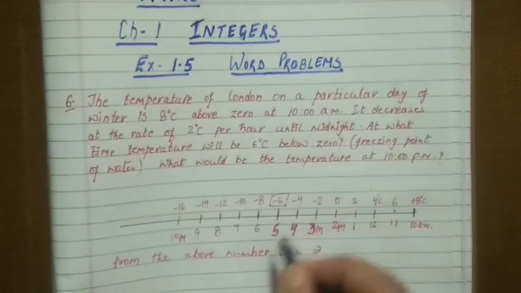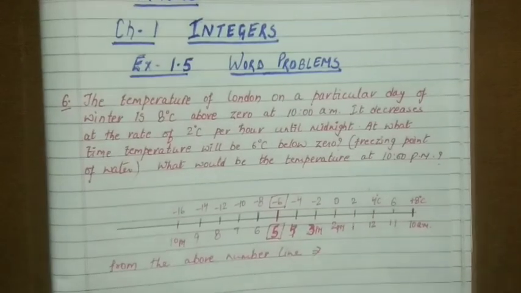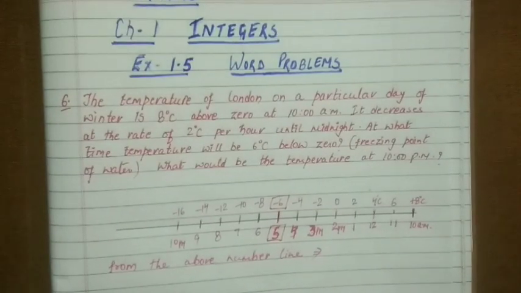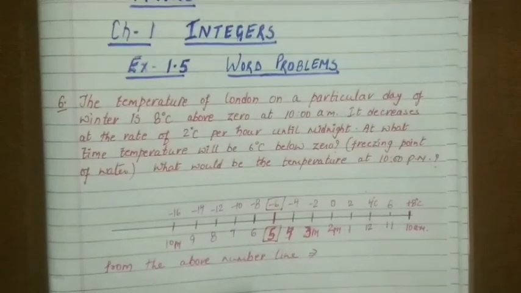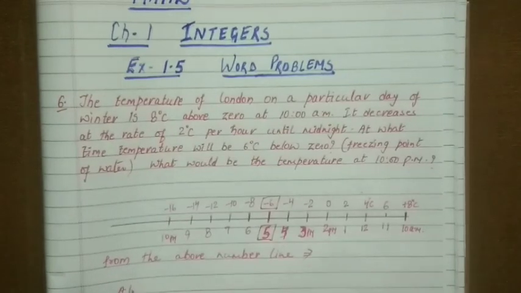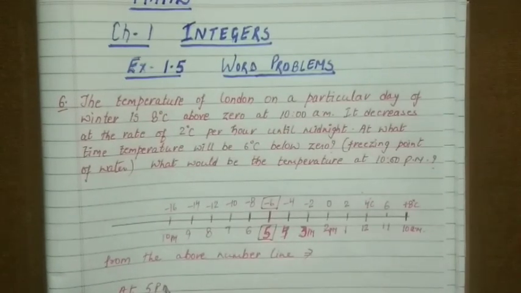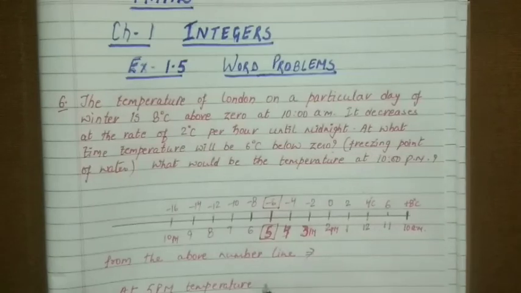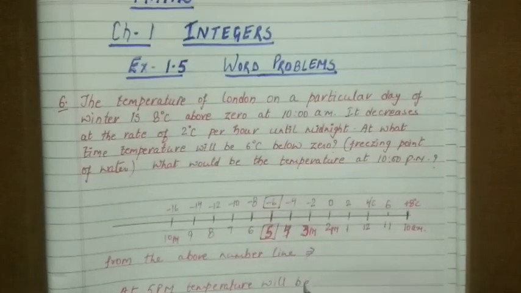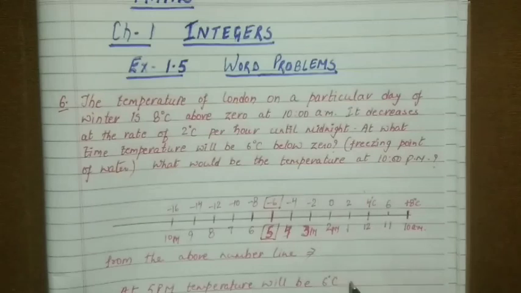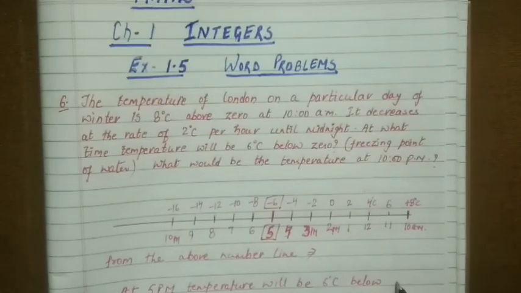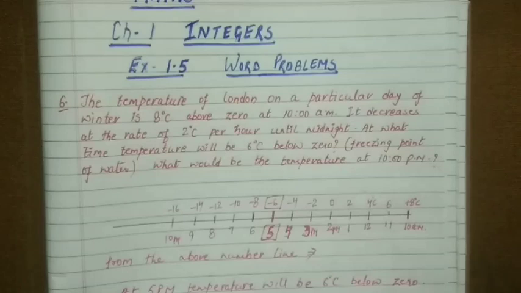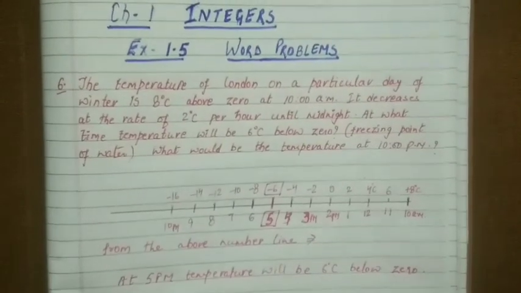Minus 6 is here, and the time was 5 p.m. So from the above number line you can answer at 5 p.m. the temperature will be 6 degrees Celsius below zero. So this is your first answer.